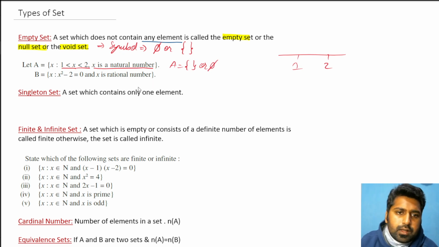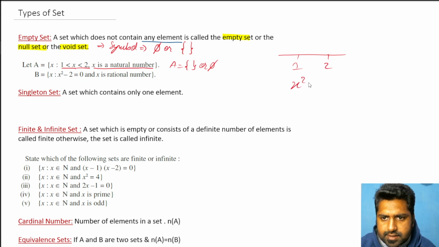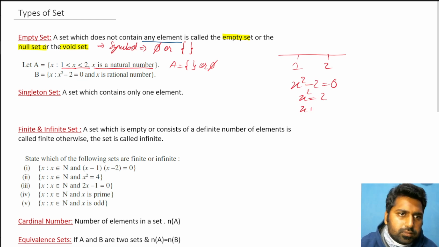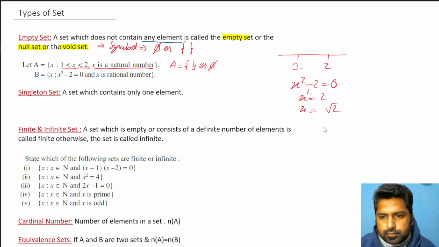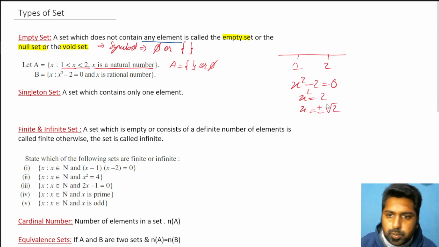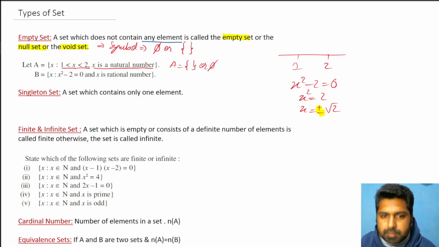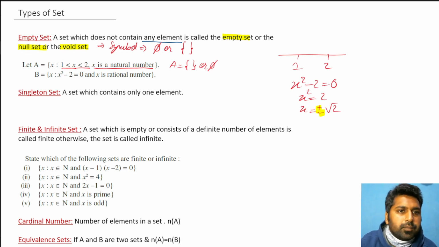Similarly, let's read out from the start. x is such that x square minus 2 equal to 0. We have to see whether this condition is satisfied or not. If we solve x square minus 2 equal to 0, we get x square equal to 2, so x is equal to root 2. Wrong. Plus minus root 2. Two solutions. You should know this. It is a very common mistake that whenever a square is there, it will generate two roots, positive as well as negative. If you know this, good. If you don't, keep this in mind. It will help you at a later stage.